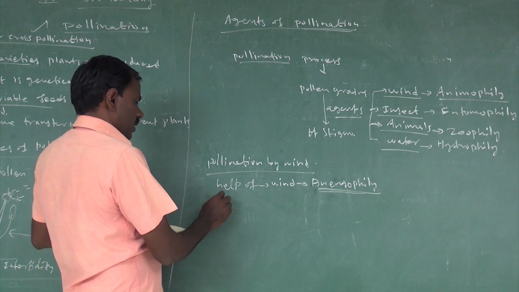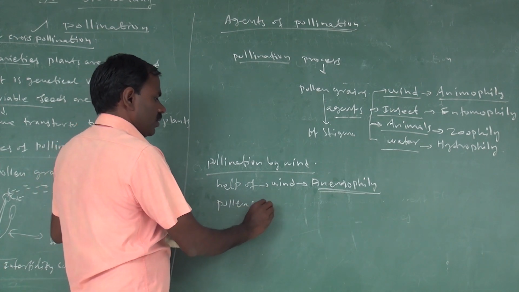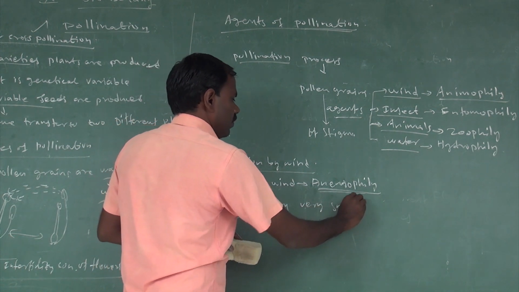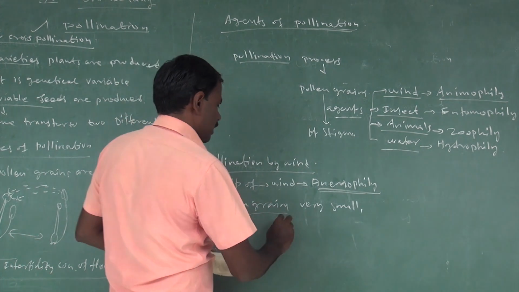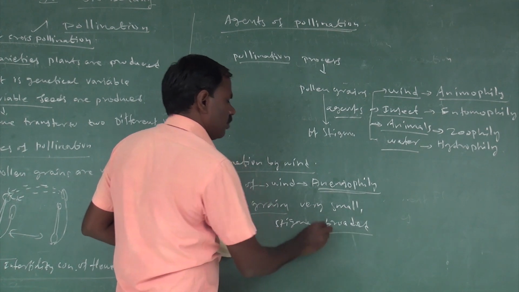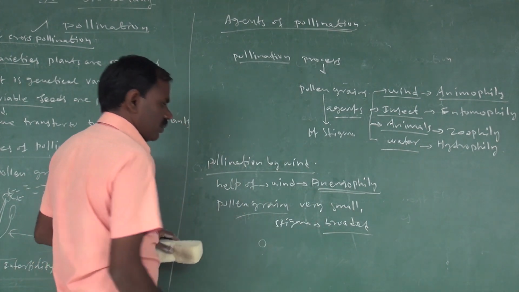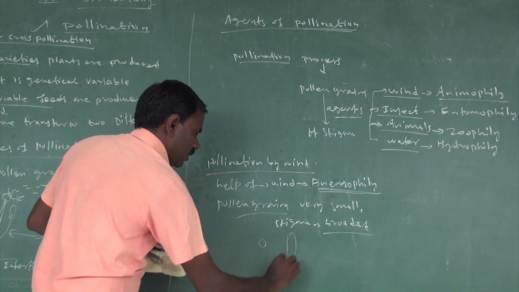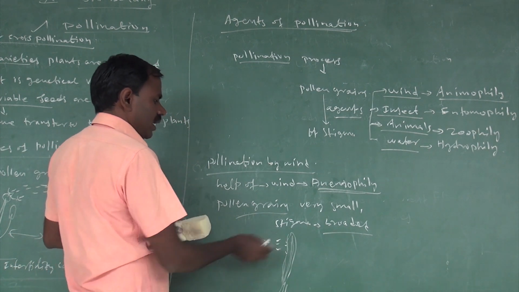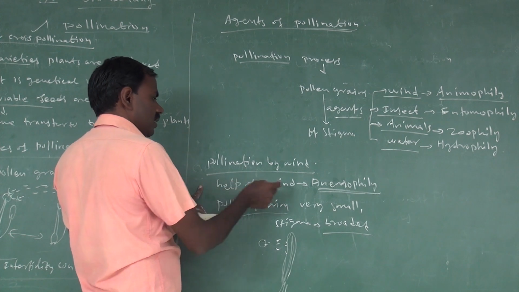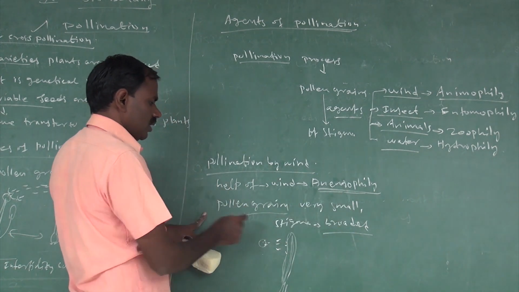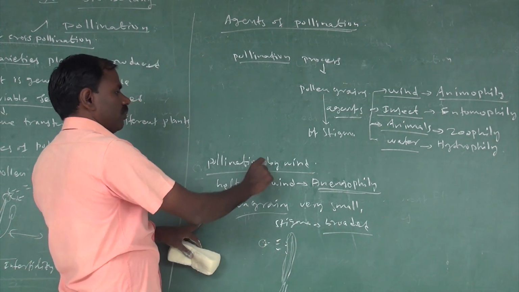The first, the pollen grains are very small and the stigma is broad, flat. The very minute pollen grains attach to the stigma, carried by wind. So pollen grains are very small in nature and the stigma is broad.